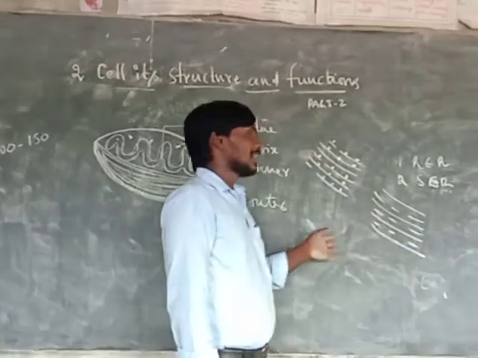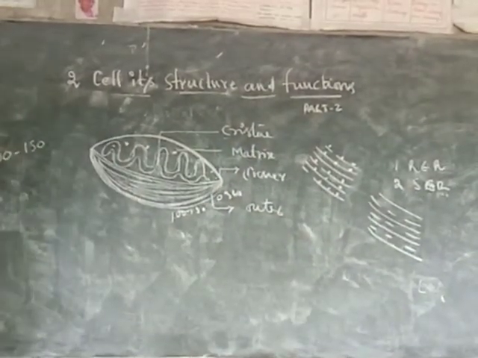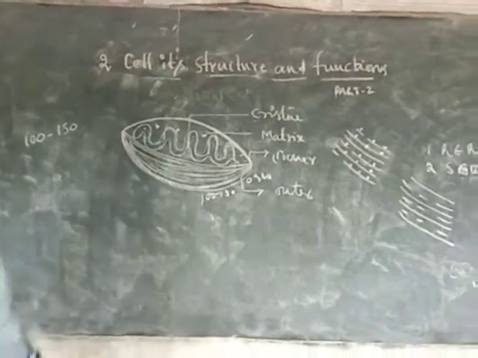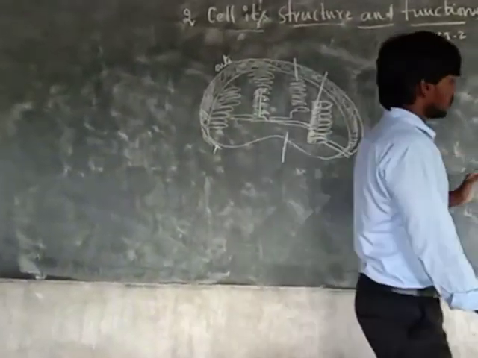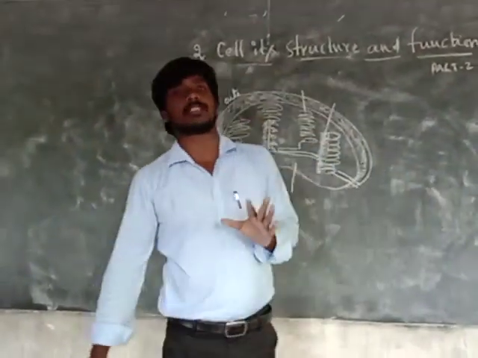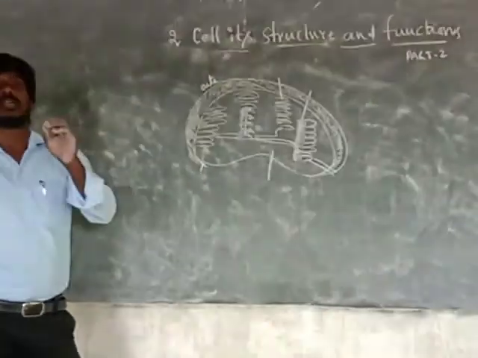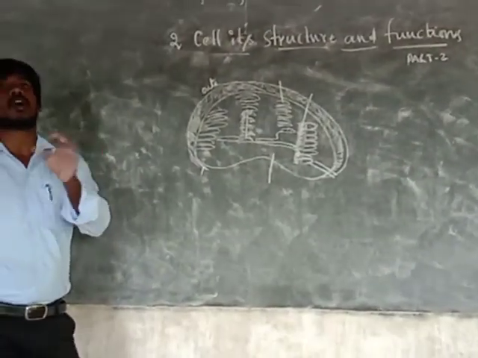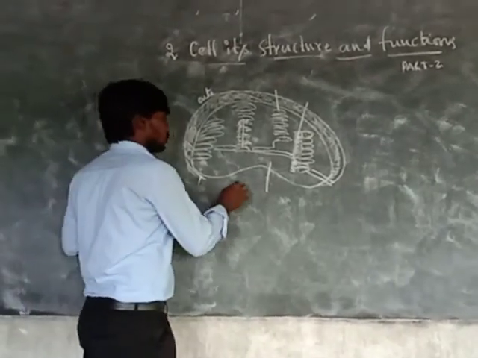And one more thing, the plastids. This is one more organelle in the typical cell, and it belongs only to the plant cell. Chloroplasts are present only in the plant cell; plastids are absent in the animal cell. So this is the example of a chloroplast.